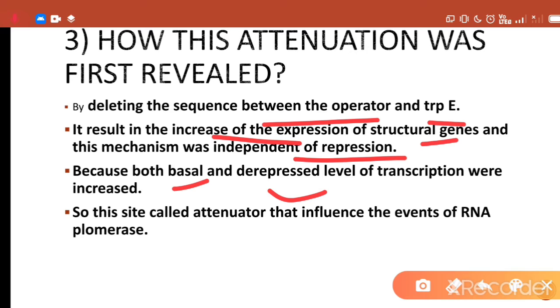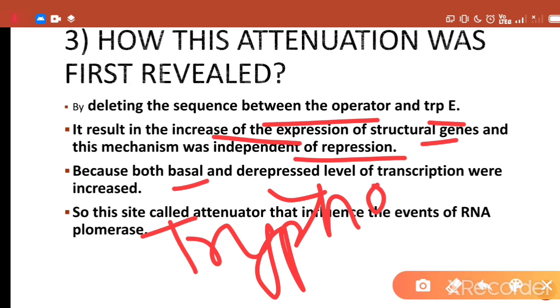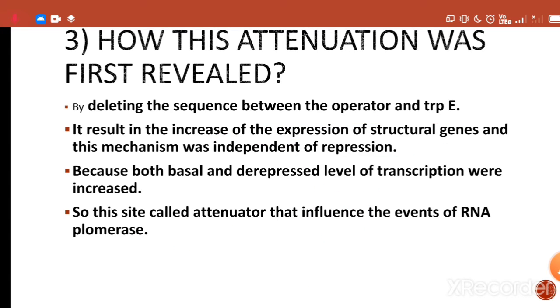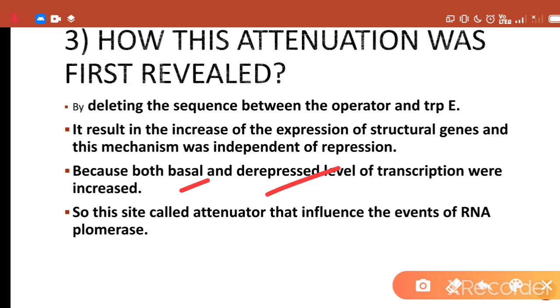Derepressed level of transcription here means in the absence of tryptophan molecule, as we know that the tryptophan molecule binds to the dimer of the repressor, due to which a conformational change in the repressor occurs, and the repressor binds to the operator and inhibits the binding of RNA polymerase to the promoter, due to which transcription of different structural genes is suppressed. So there was an increase in transcription at both the basal level and the derepressed level.